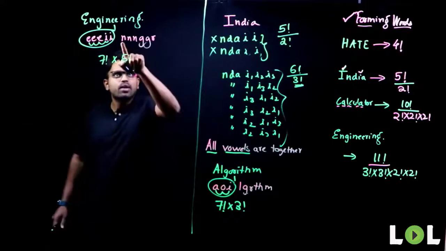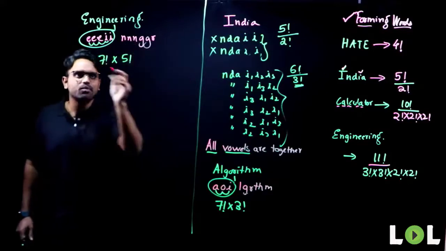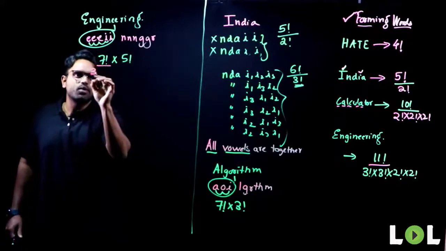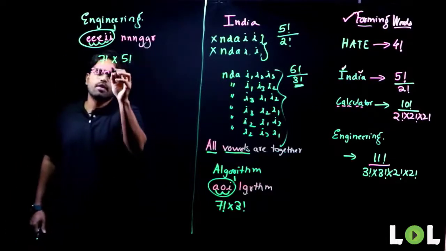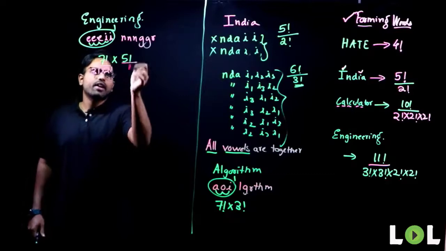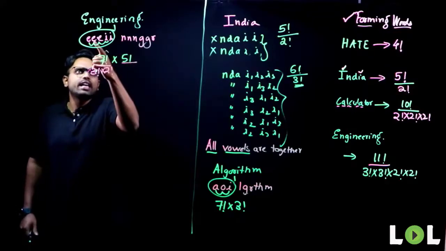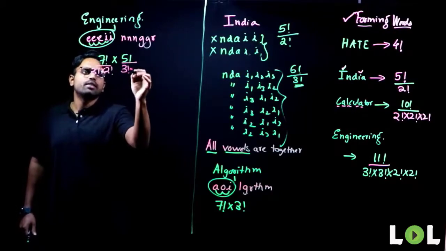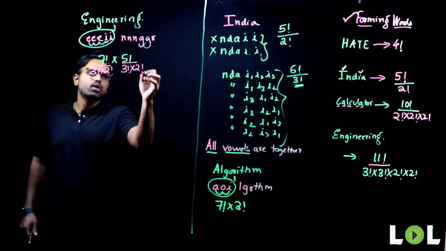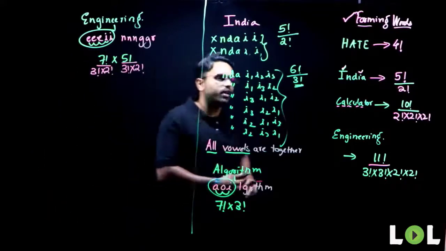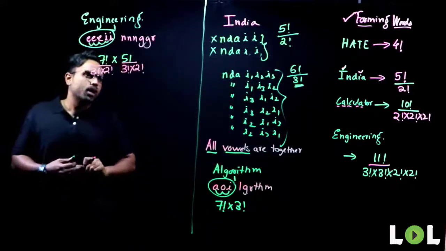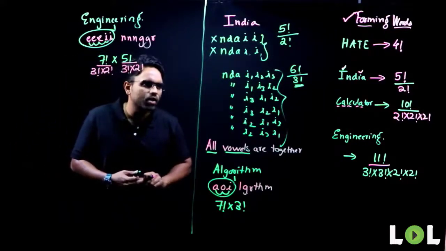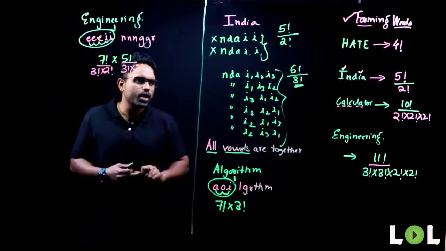No. Why? Because I can see that N is repeating 3 times. So what is that I need to divide it with? I have to divide it with 3 factorial here again. Now, G is repeating 2 times. So I have to divide it with 2 factorial again. 5 factorial I have here. Now I have 3 E's repeating here. So I have to divide it with 3 factorial into I is repeating 2 times, 2 factorial. Yes? Yes, everyone? Able to follow? Yes or no? Are you guys able to follow?